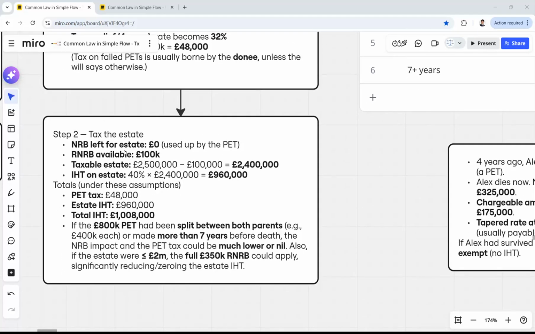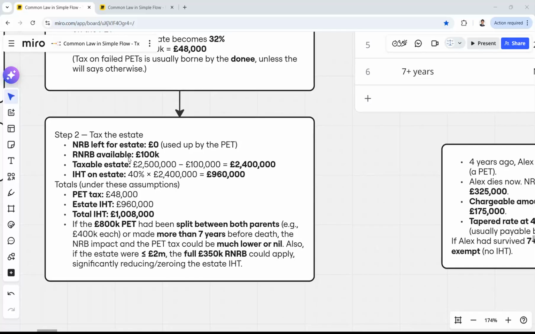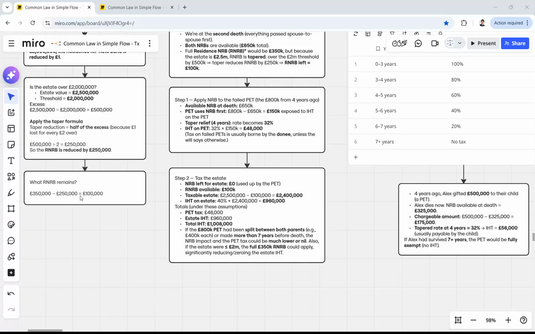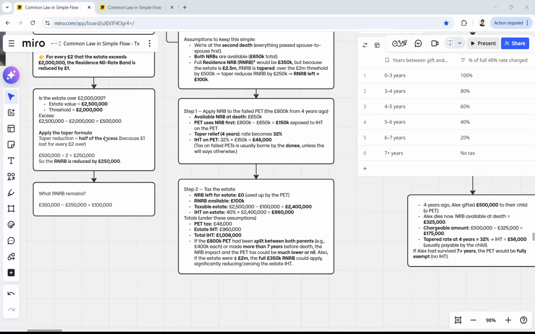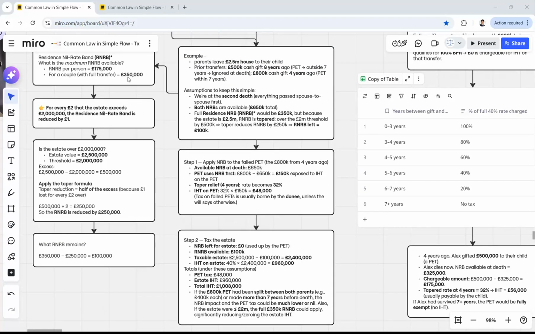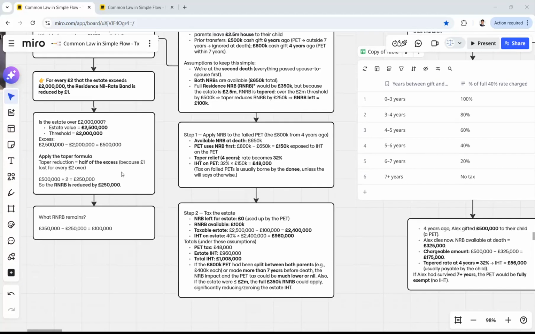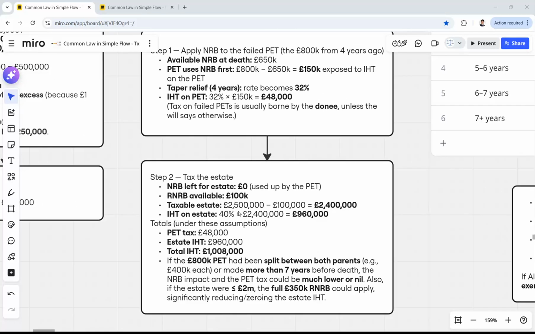And now we are coming to the tax of the estate. So we don't have any usual general NRB, nil rate band, left, because we have spent all nil rate band of the 650,000 on the 800,000 cash transfer. And what we have available is residence nil rate band, which we have calculated that is 100,000 from the previous calculations, because excess of this 500,000 will reduce the residence nil rate band of 350,000 with 250,000, because we're halving this 500,000, and we will be left only with 100,000.